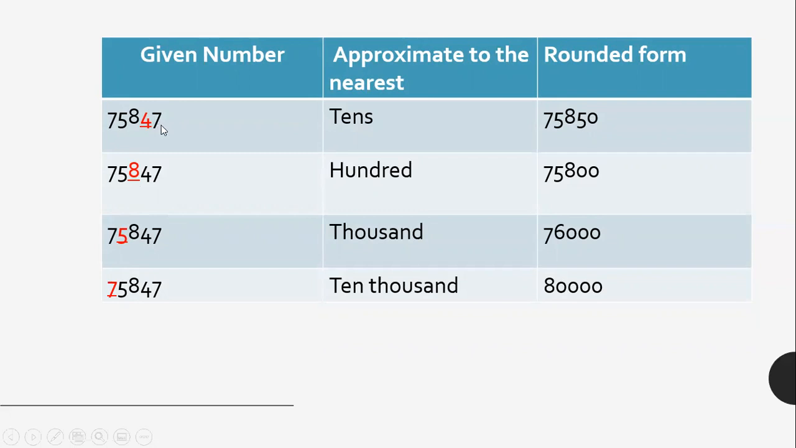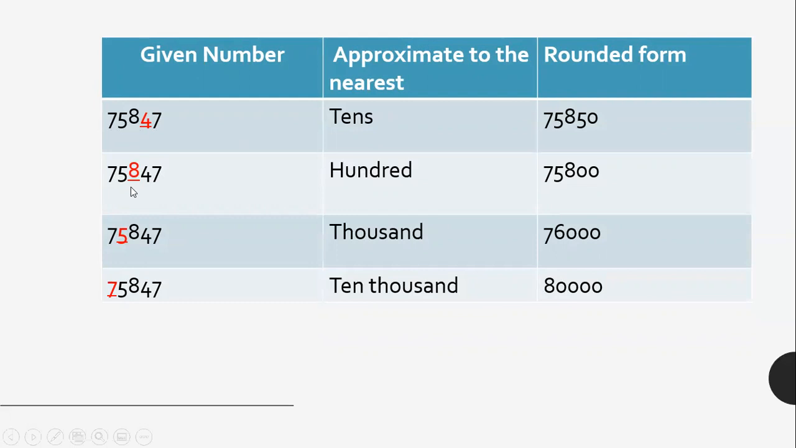75,847. First, we will approximate this number to the nearest tens place. I have underlined the tens place digit with the red color. So this 47, if you see on the tens scale, it lies in between 40 and 50. So it is closer to 50. So 47 will be rounded off to 50. So the answer is, we will just copy the 10,000s, thousands and hundreds place value. Only we will change the tens place value because the approximation is to the tens place. Remaining digits will remain unchanged.